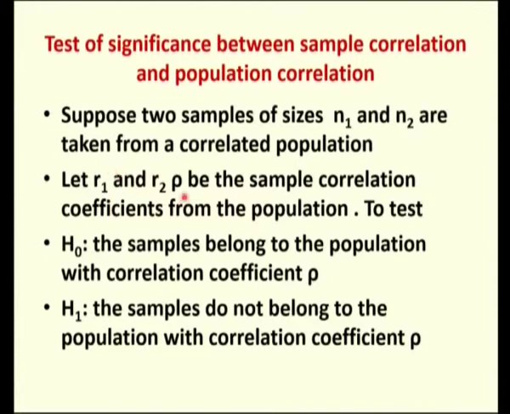Let r1 and r2 be the two sample correlation coefficients taken from the population with correlation coefficient rho. H naught is that the samples belong to the population with correlation coefficient rho, and my H1, the alternative, is that the samples do not belong to the population with correlation coefficient rho.